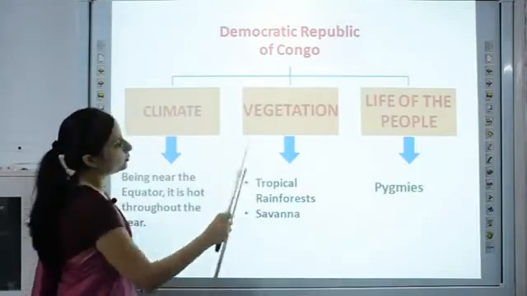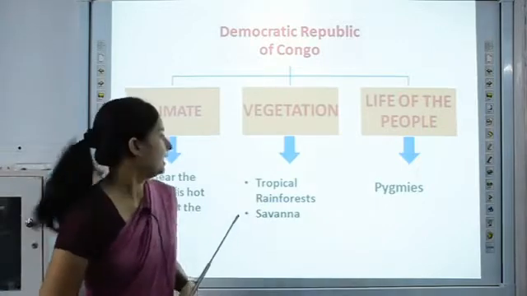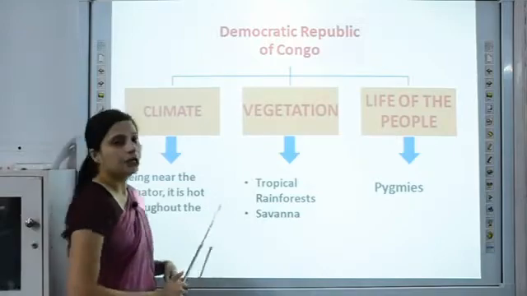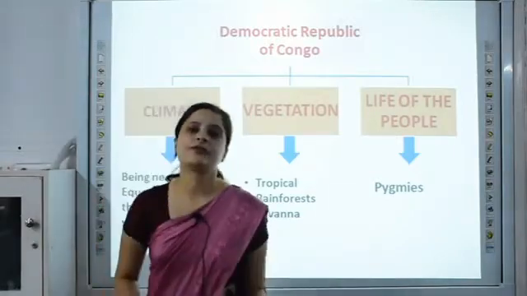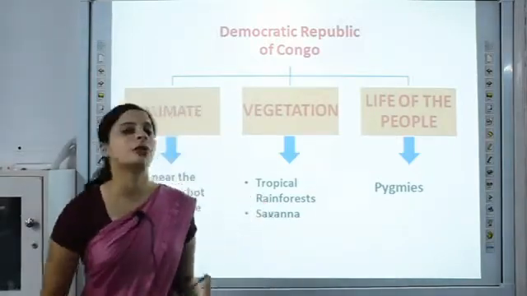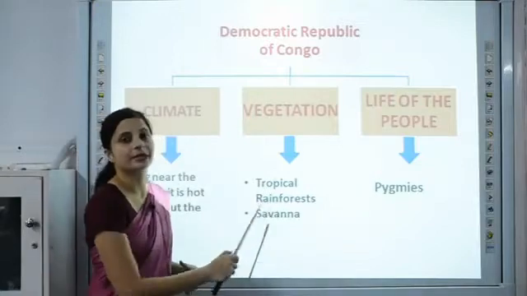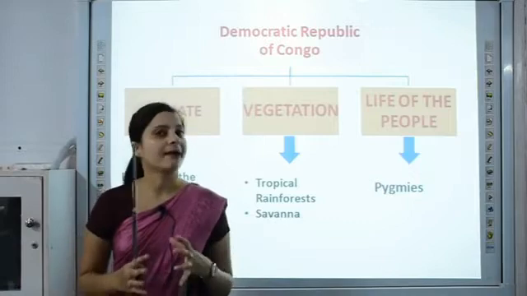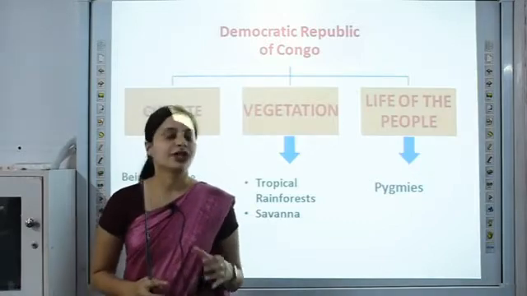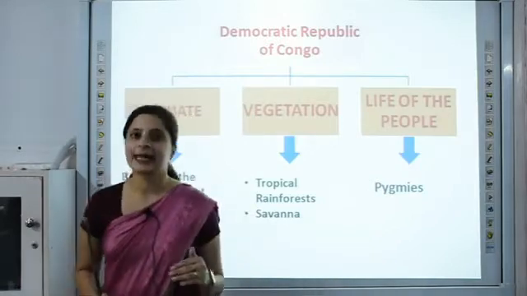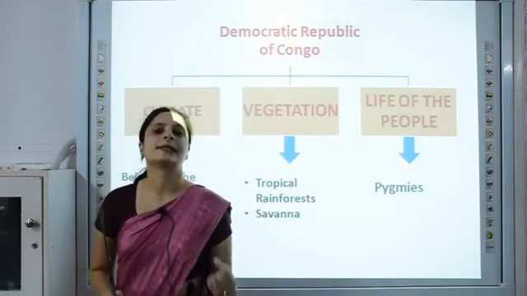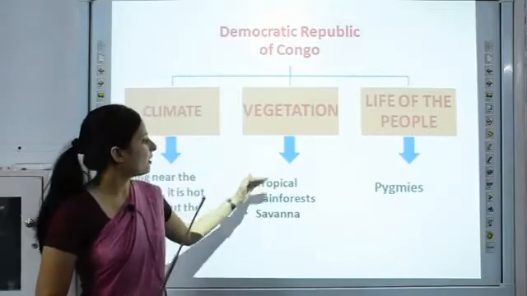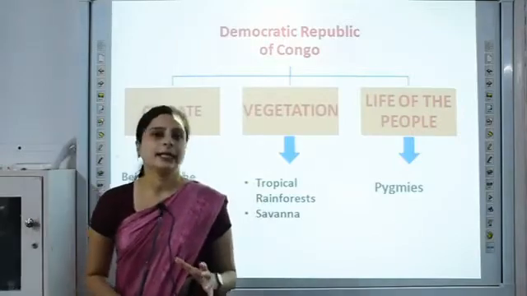Now when we talk about the vegetation of the country, it has two kinds of vegetation: tropical rainforest and savannas. The climate of DRC is ideal for the growth of the tropical rainforest. These forests are very thick as the trees grow very close to each other, which makes them very dense, and small plants like climbers, creepers and shrubs also grow below. So these forests are very thick.